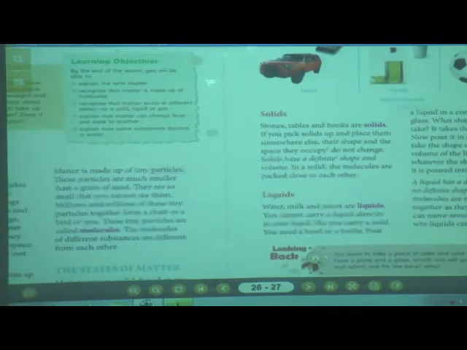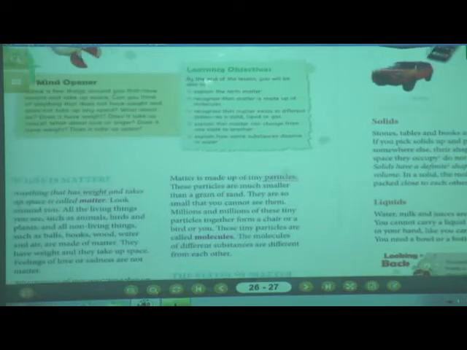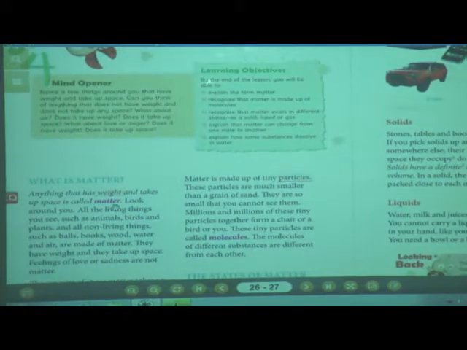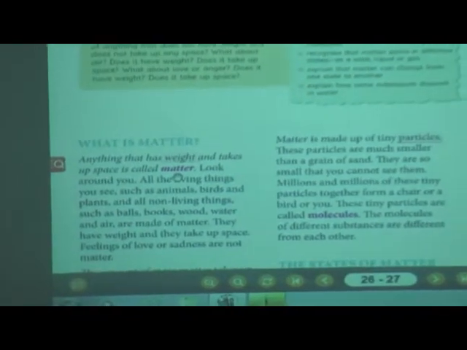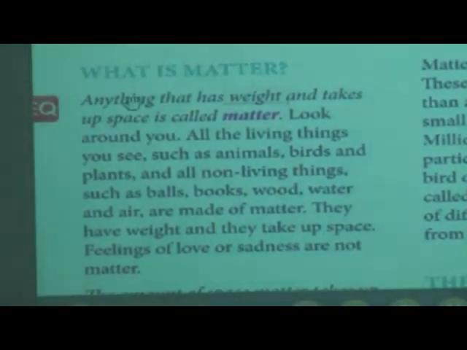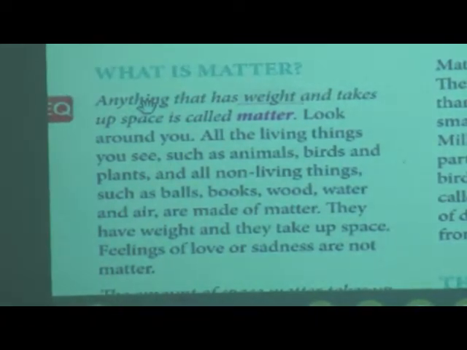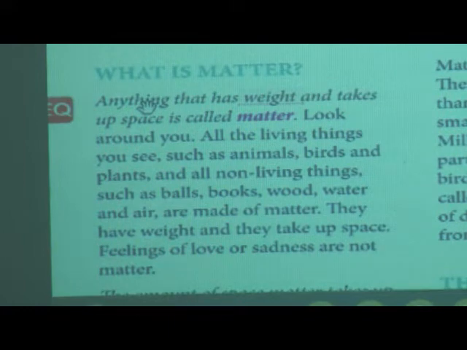Everybody knows, what is matter? Anything that has weight and takes up space is called matter. Yes, everybody remembers what we have learned in the lesson? And matter is made up of tiny particles.